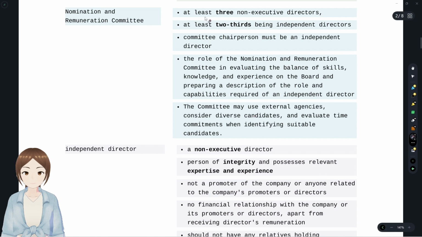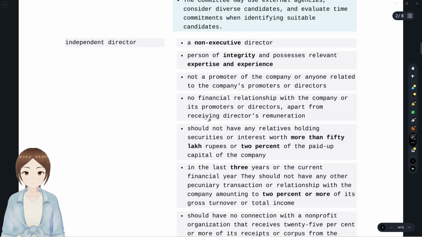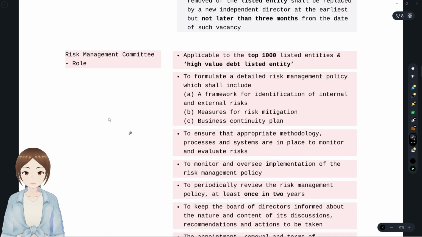So, a nomination committee has at least 3 non-executive directors, at least 2/3 being independent directors and the chairperson being an independent director. They evaluate the skill, knowledge and expertise of candidates in order to be appointed to the board as an independent director. They could use external agencies also. And these are the amendments with regard to independent director. We'll see them after. We'll see the risk management committee first. After we see risk management, we'll go to the independent director amendments.